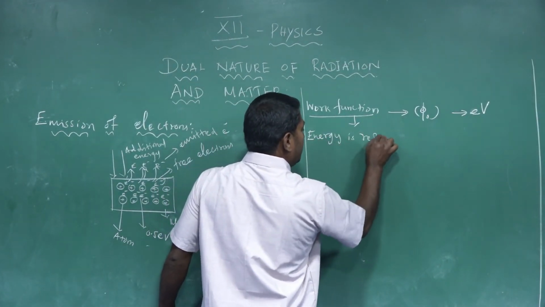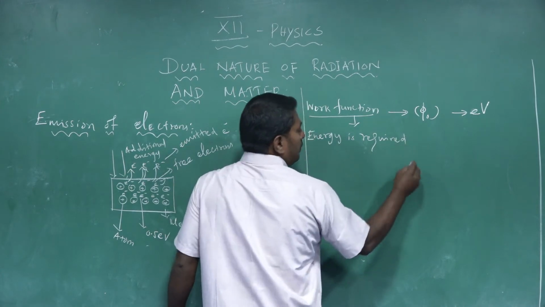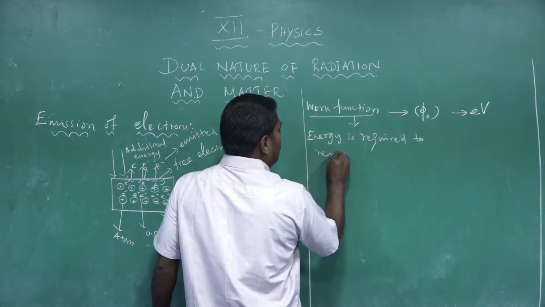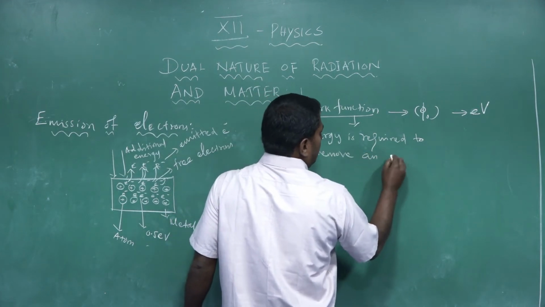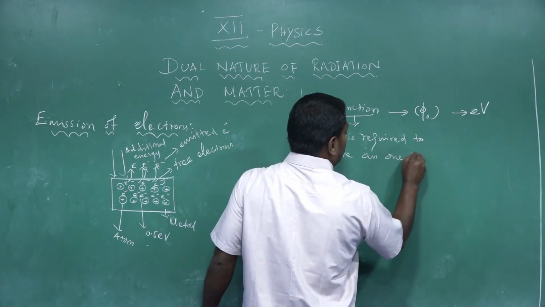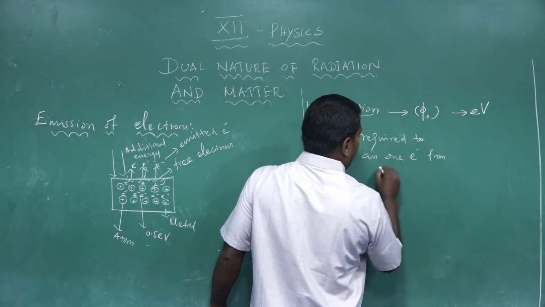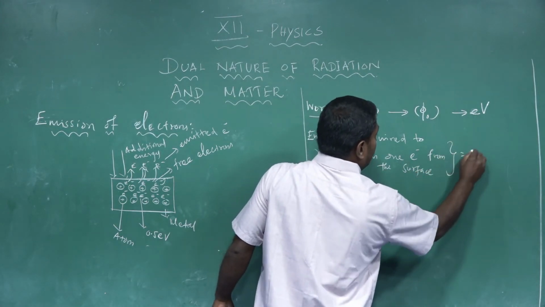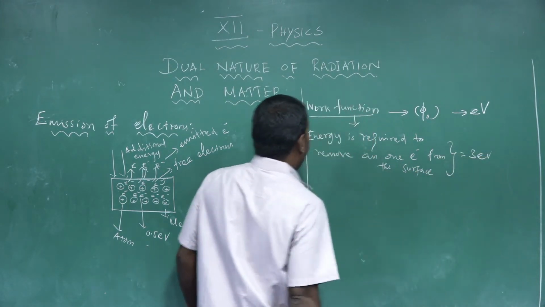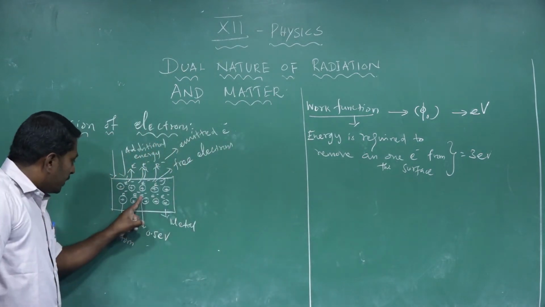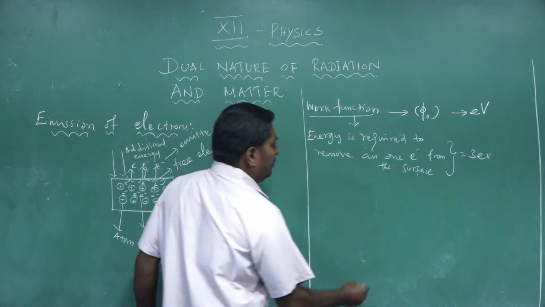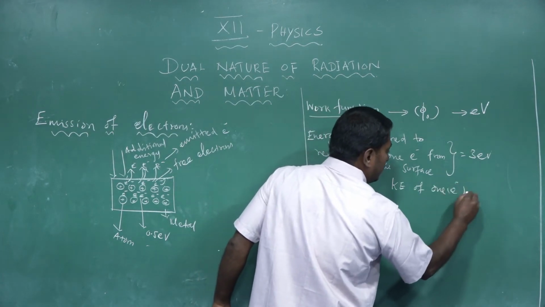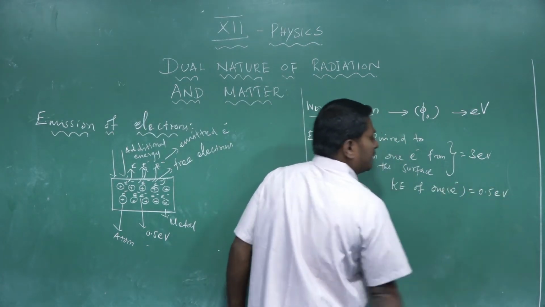The energy required to remove one electron from the surface is 3 electron volt. The kinetic energy of one electron is 0.5 electron volt.